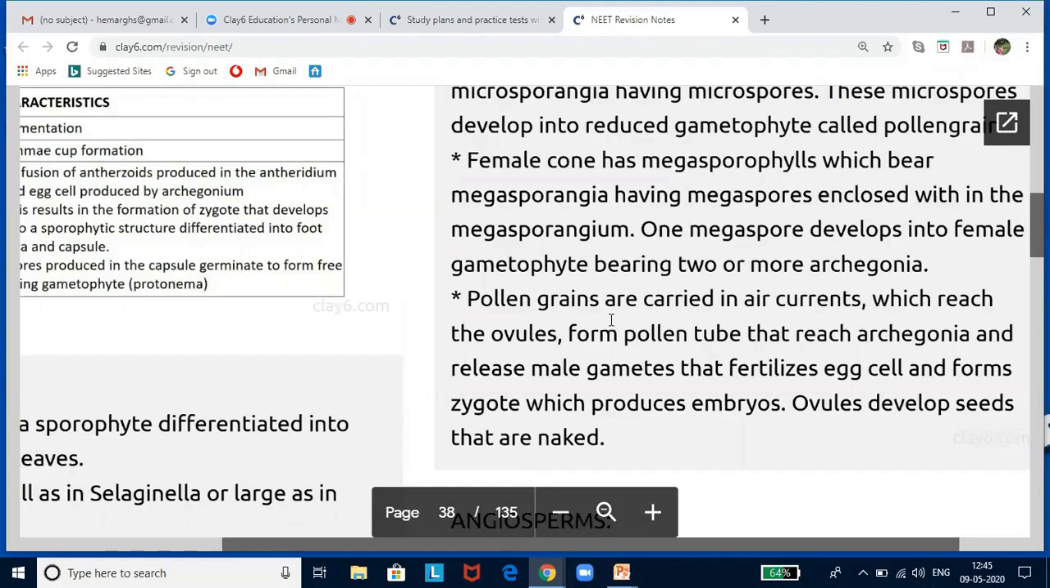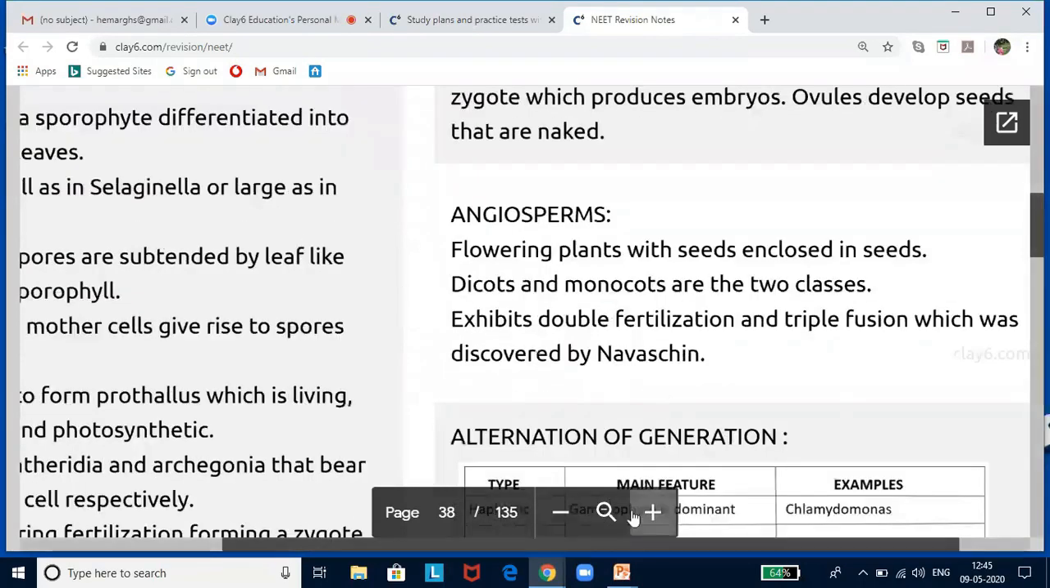The male produces pollen and the female produces ovule. When the pollen grain is released from the microsporangium, it is carried by the air currents to the ovule. The pollen tube carrying the male gamete grows towards the archegonia in the ovules and discharges its contents near the mouth of the archegonia. Following fertilization, the zygote develops into an embryo and ovules into seeds that are naked. Examples are Cycas, Pinus, Cedrus, etc.